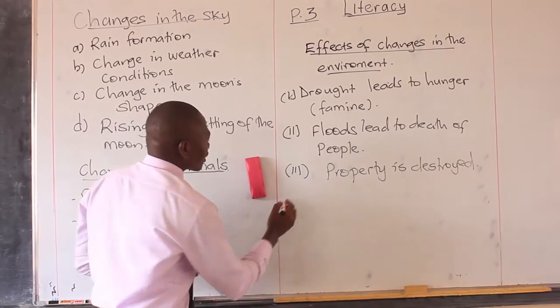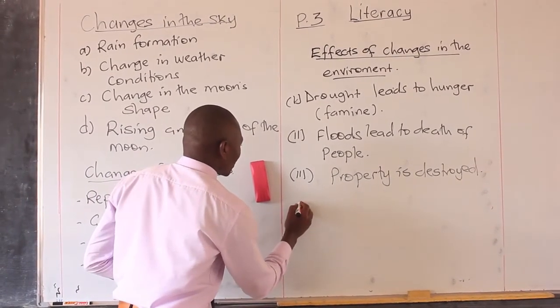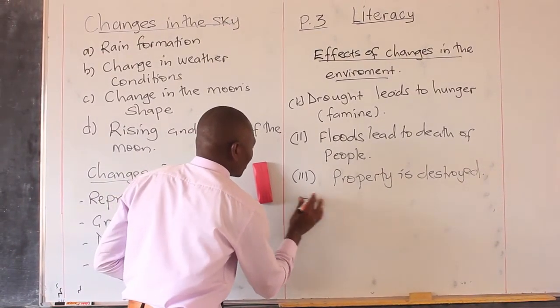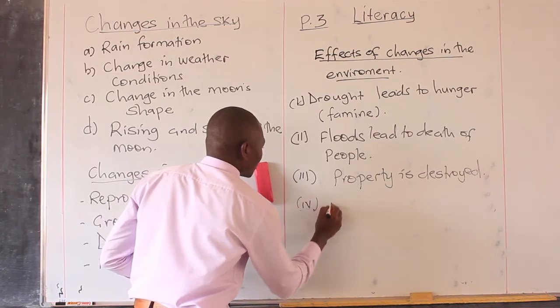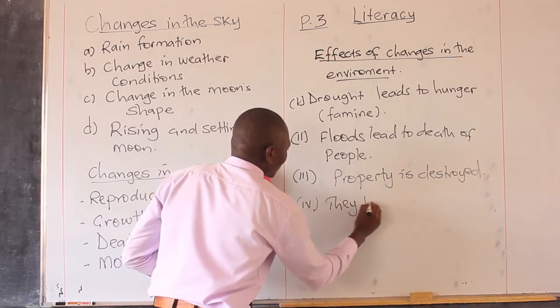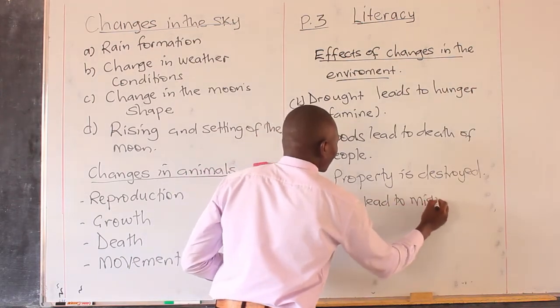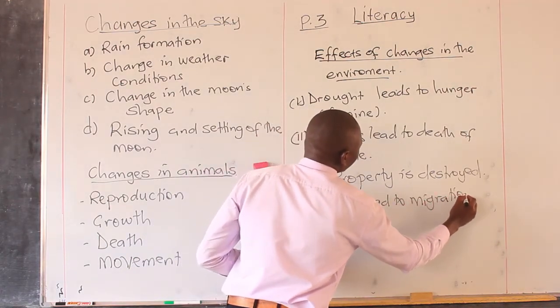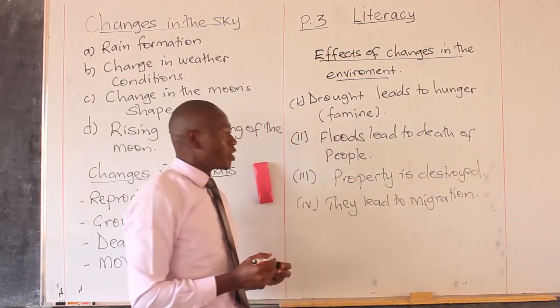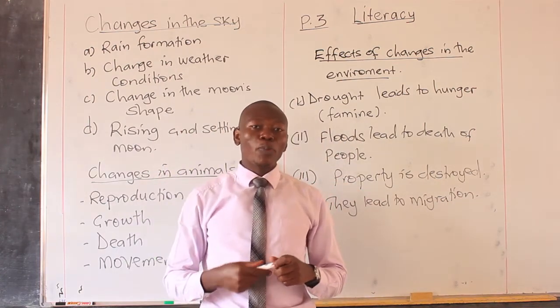Another one is it leads to migration. They lead to migration. For example, right now, like I've said, on the shores of Lake Victoria, people are migrating.